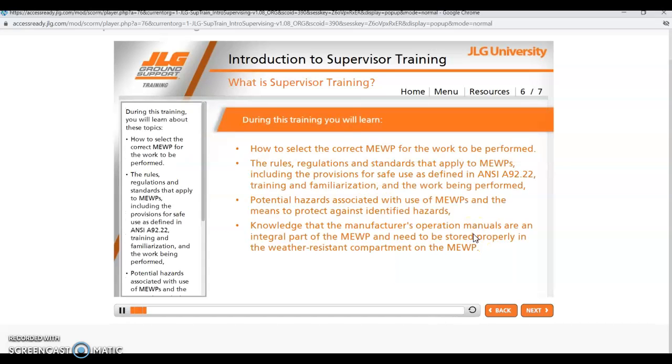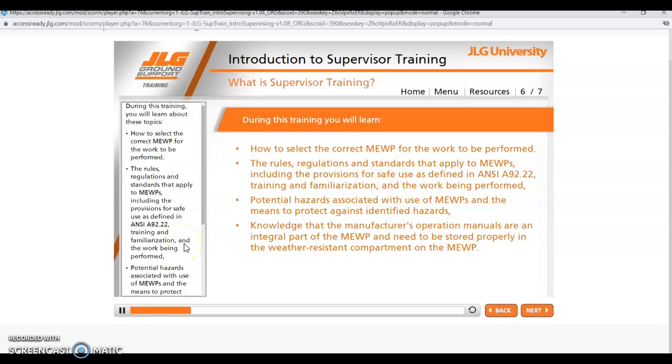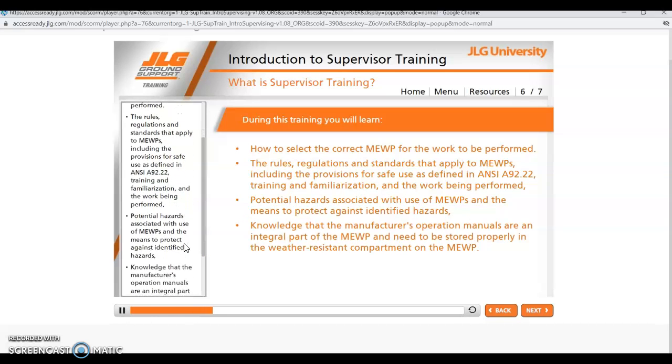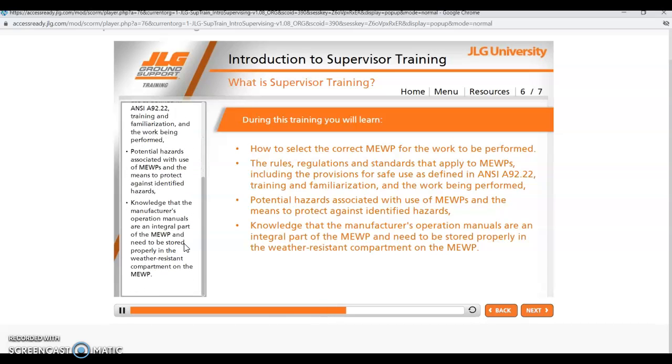During this training, you will learn about these topics: how to select the correct MEWP for the work to be performed, the rules, regulations, and standards that apply to MEWPS, including the provisions for safe use as defined in ANSI A92.22, training and familiarization, and the work being performed, potential hazards associated with the use of MEWPS, and the means to protect against identified hazards, knowledge that the manufacturer's operation manuals are an integral part of the MEWP and need to be stored properly in the weather-resistant compartment on the MEWP.